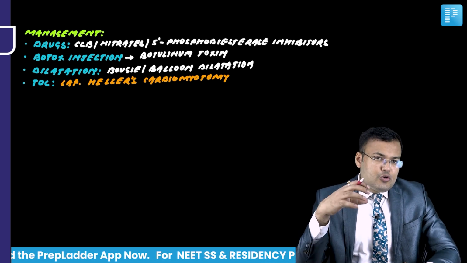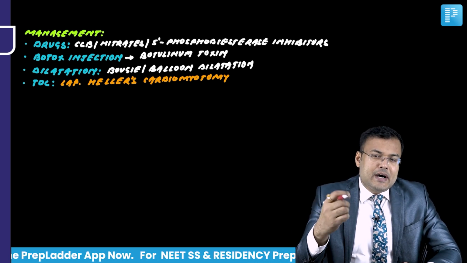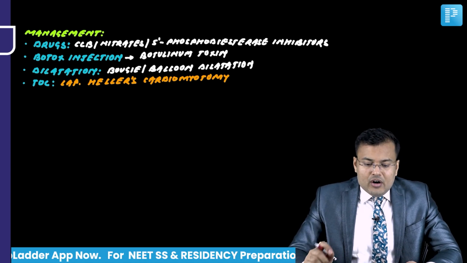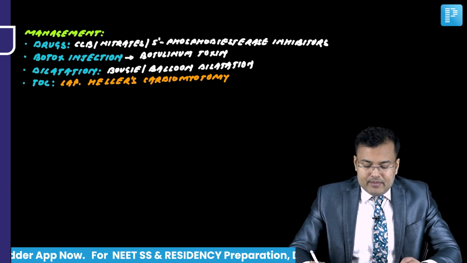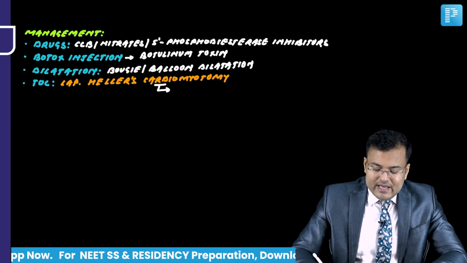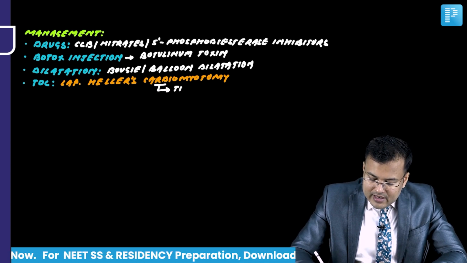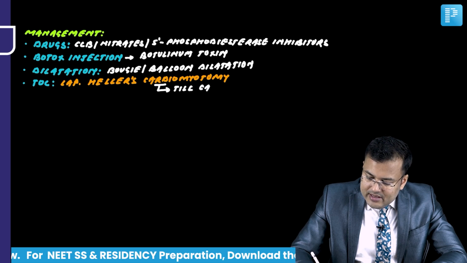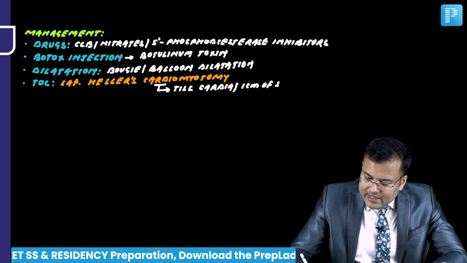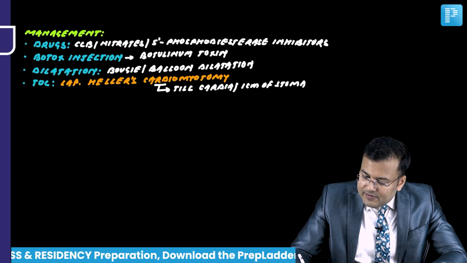The myotomy should be extended till which part of the stomach? So myotomy is extended till cardia or at least 1 centimeter of stomach. So this is cardiomyotomy. It is extended till cardia, extended to 1 centimeter of stomach.